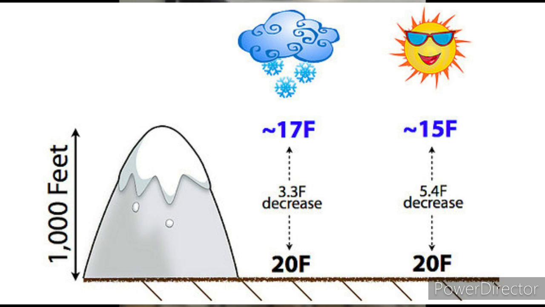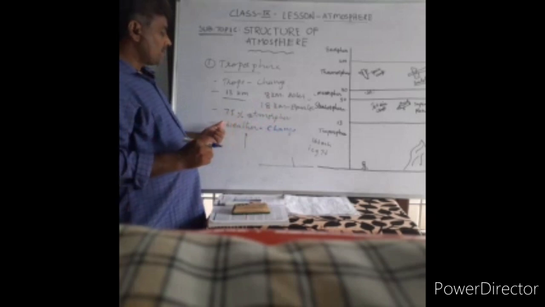To recap, tropo means change. Its average length is 13 kilometers, 8 kilometers at the poles and 18 kilometers at the equator. Around 70% of the atmosphere is in this layer, and the weather changes are found in this layer.